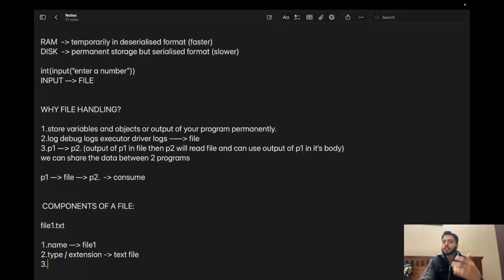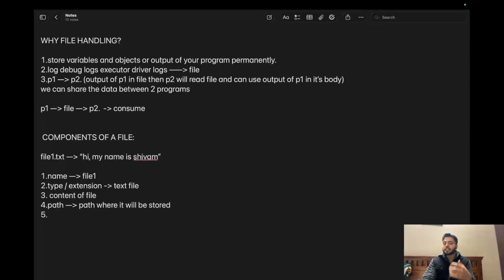Then what are the other components? File1.txt will have some content. Say suppose it has this: Hi, my name is Shiva. So what is this? This is the content of the file. And this file1.txt will have its path, where it will be stored. So it will have another component called path. Then it can have metadata. What metadata? For example, the size of the file.